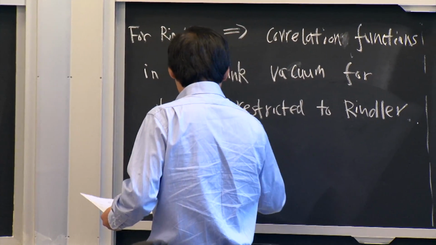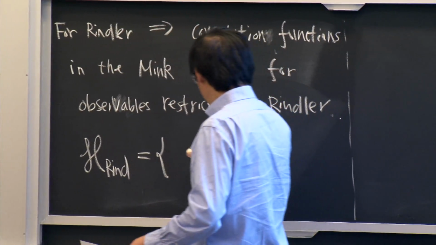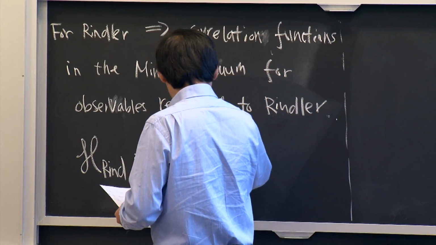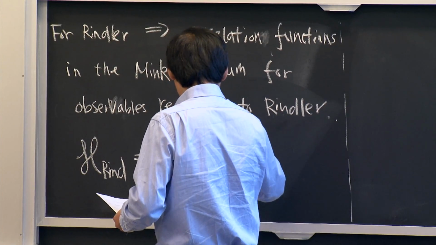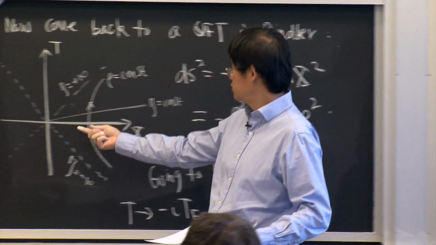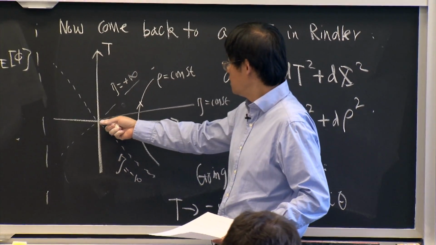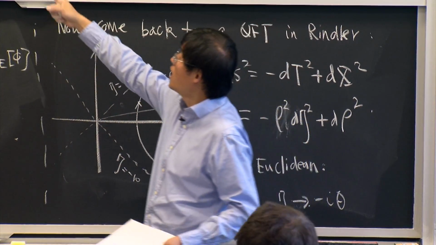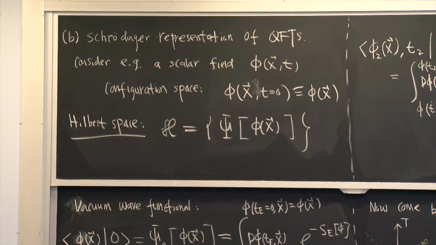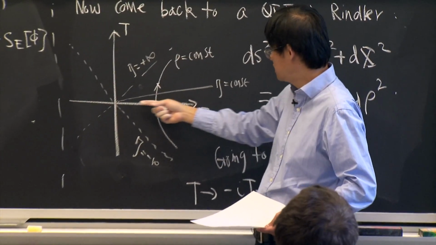So the Hilbert space in the Rindler is essentially the wave functional, all possible square integrable wave functionals of phi, defined in the right patch. When we define this wave functional, we evaluate phi at a single time slice. So let's evaluate the slice where eta equals 0, which is just here.